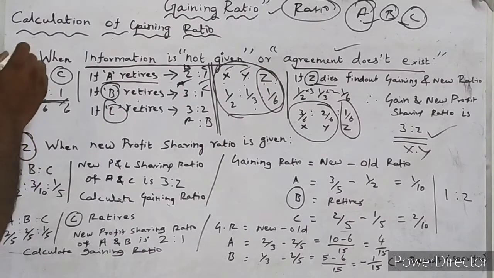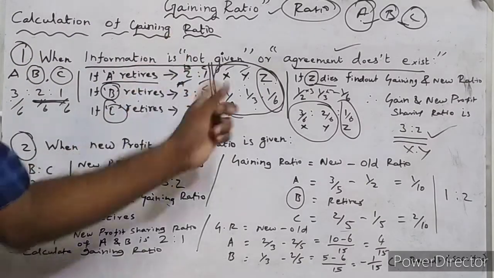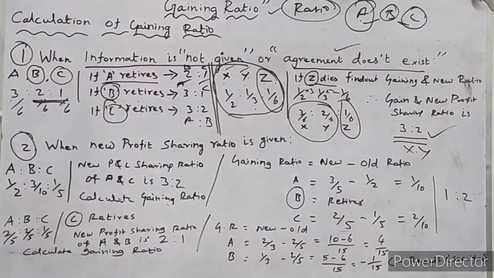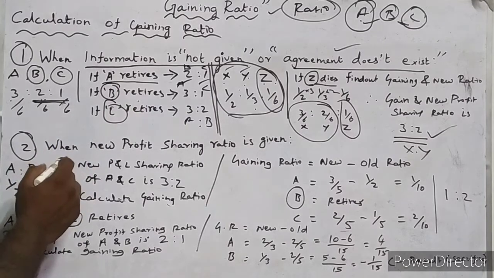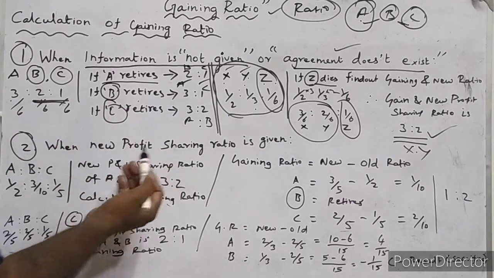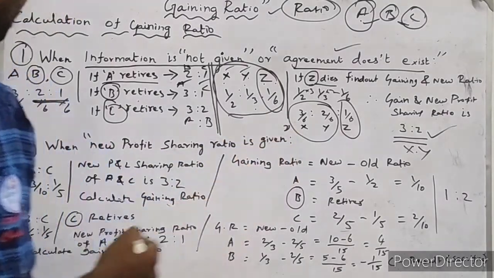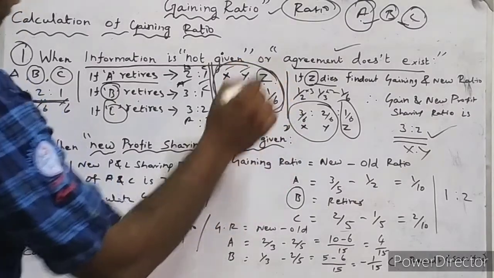Situation 1, no information, which is called when information is not given or agreement doesn't exist. In that situation only, we should take the remaining share of profit as their new and gaining ratios. So now the second situation, when the new profit sharing ratio is given, here they alter slightly. New profit and loss sharing ratios they have given.